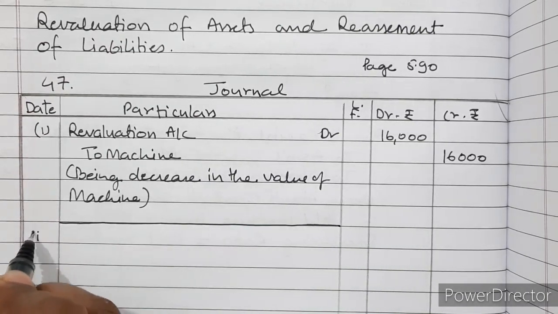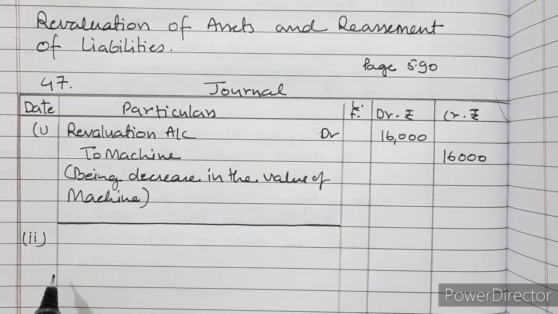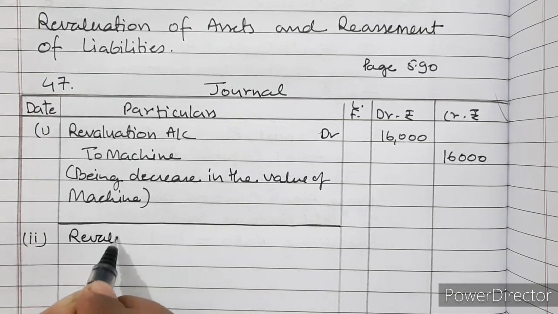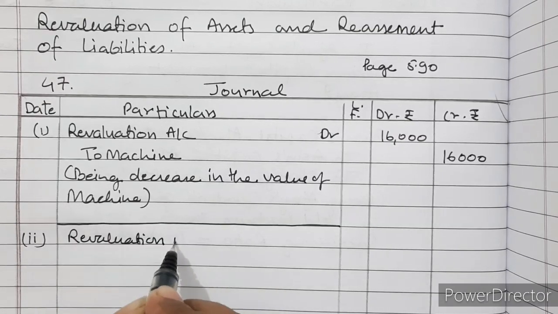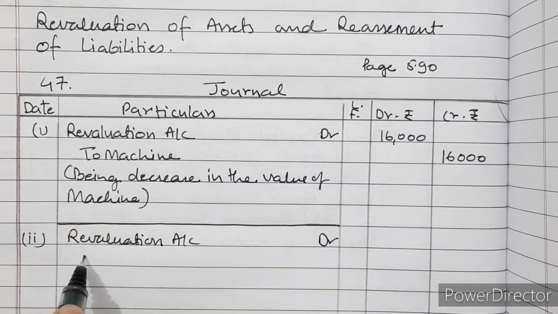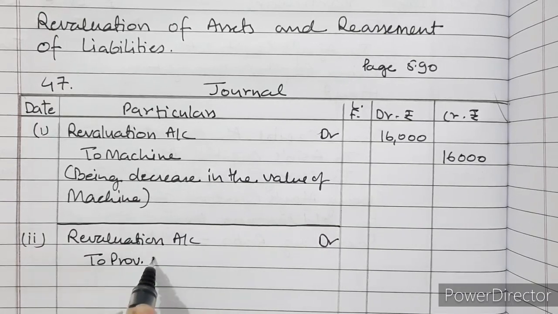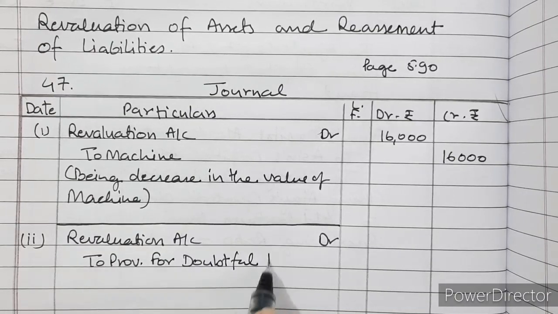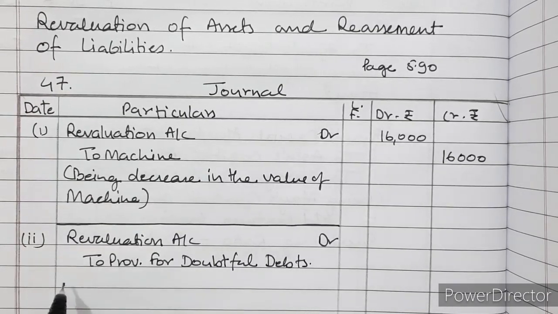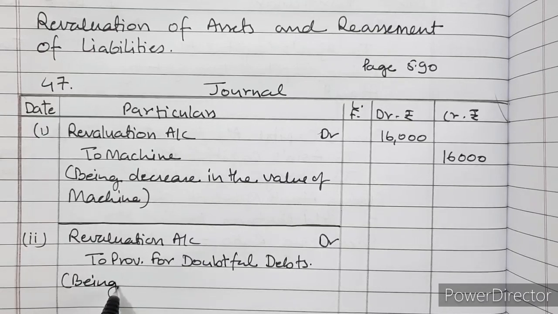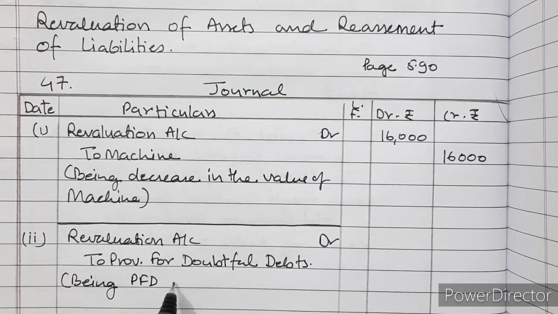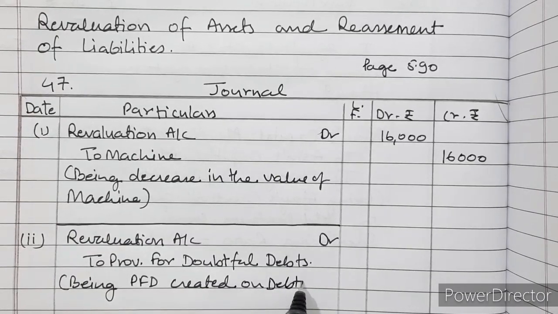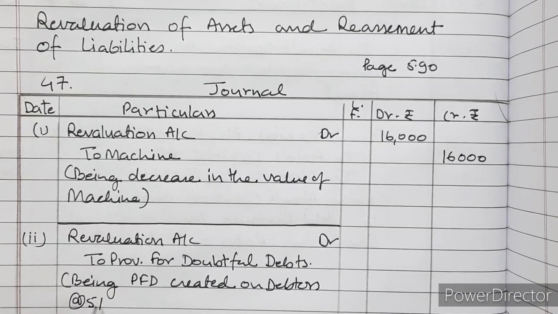Now second is a provision to be created for doubtful debts on debtors. So again revaluation account debited to provision for doubtful debts, being provision for doubtful debts created on debtors at the rate of 5%.